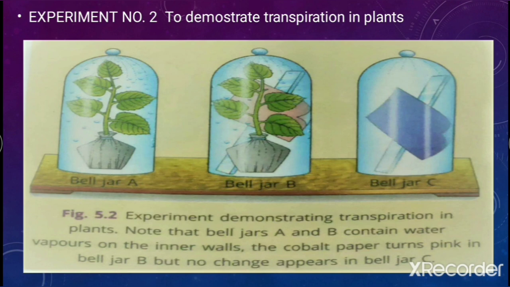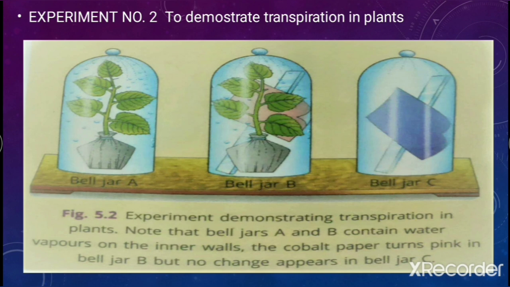Now here is one more activity to demonstrate the process of transpiration in plants. For this you require 3 bell jars, 2 freshly potted plants, and 2 cobalt chloride papers. Here the cobalt chloride papers are the indicator of moisture, because whenever they come in contact with moisture, their color turns from blue to pink.